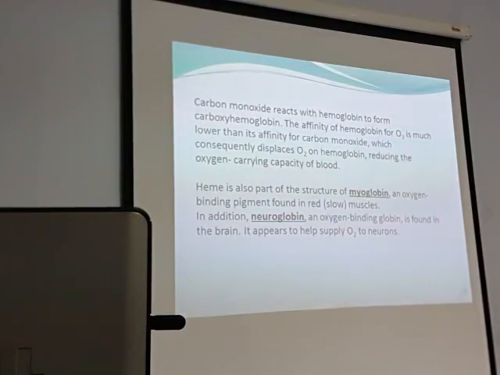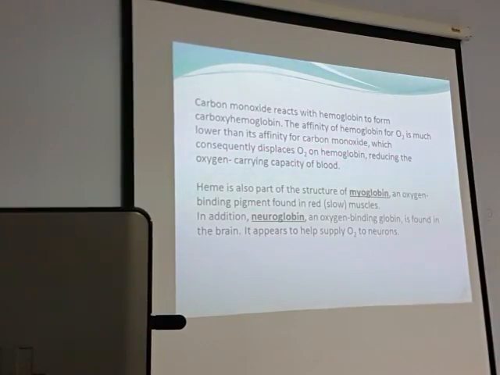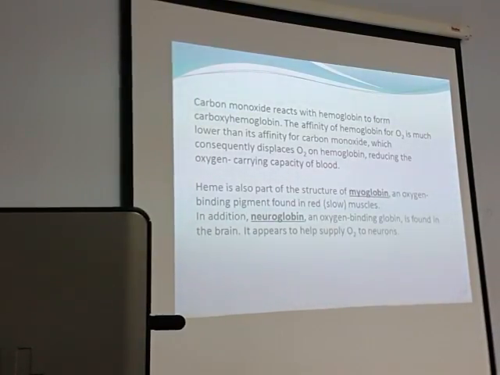Okay, let us come back. Carbon monoxide reacts with hemoglobin to form carboxyhemoglobin. The affinity of hemoglobin for oxygen is much lower than its affinity for carbon monoxide, which consequently displaces oxygen. Displaces even? Yes, it may even displace, that is, dissociate. You said that if oxygen is already bound with hemoglobin, it will not do anything to it, but in fact it is so strong that it may even cause the oxygen to be removed and take its place.